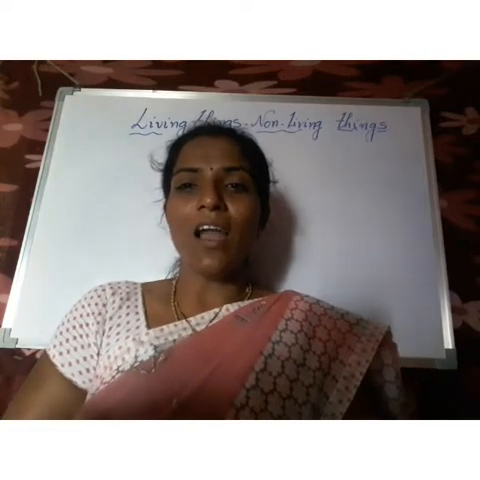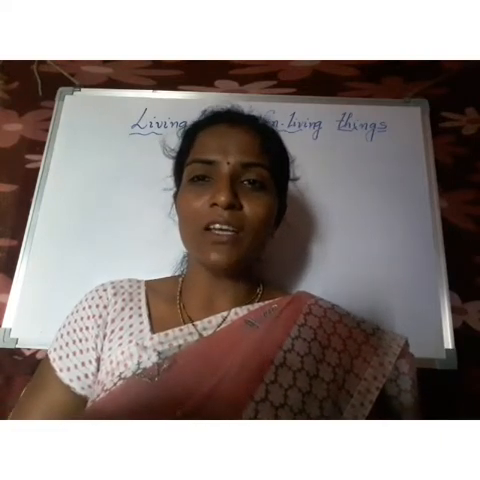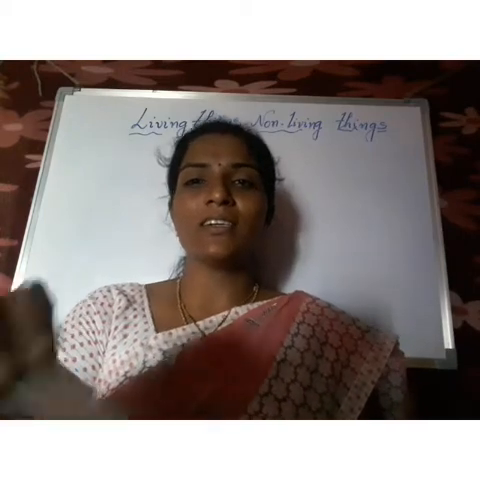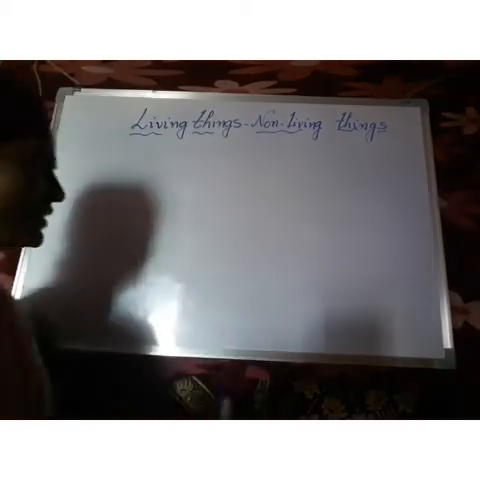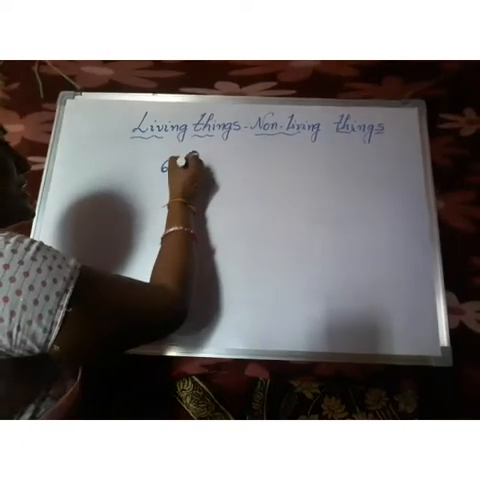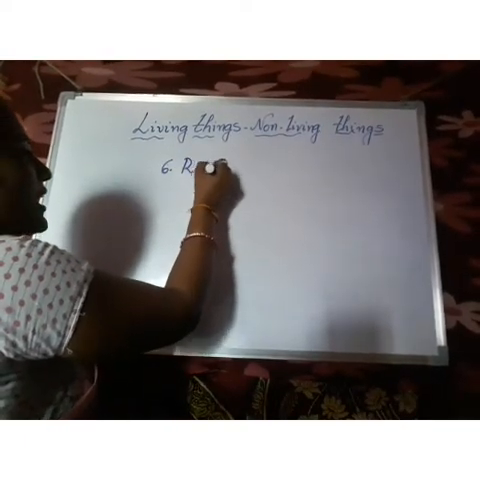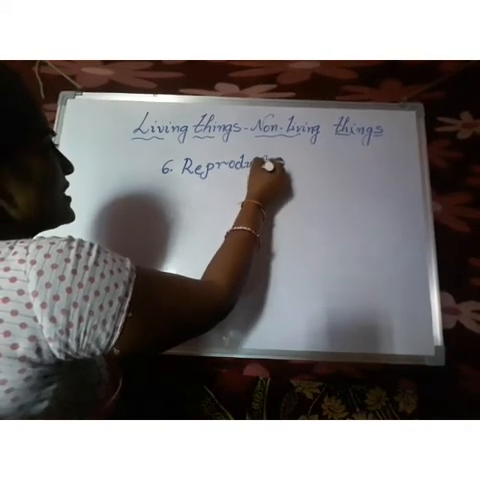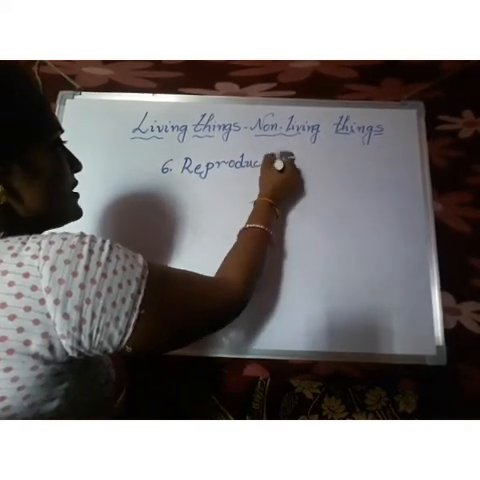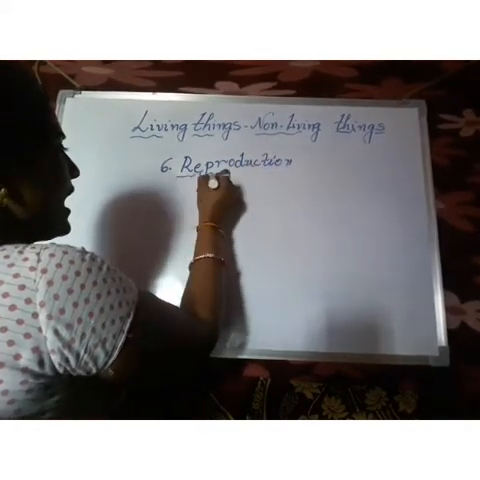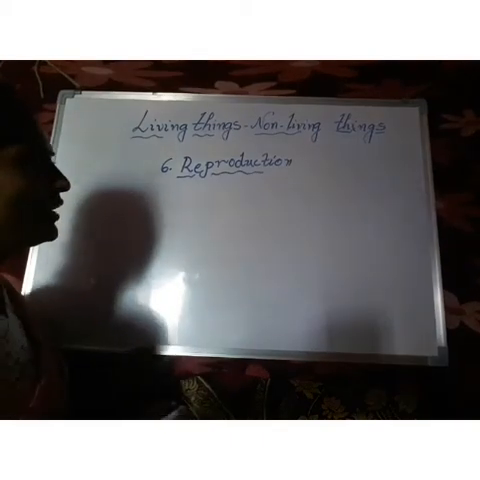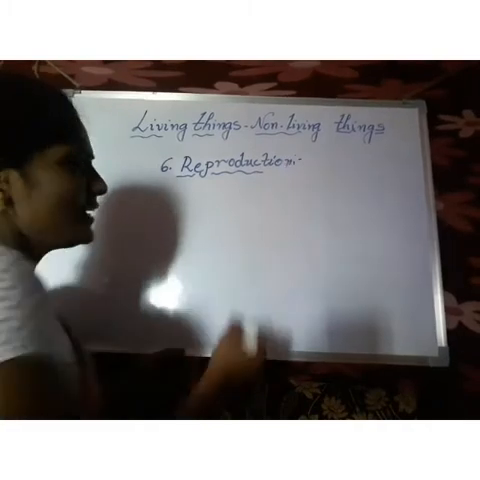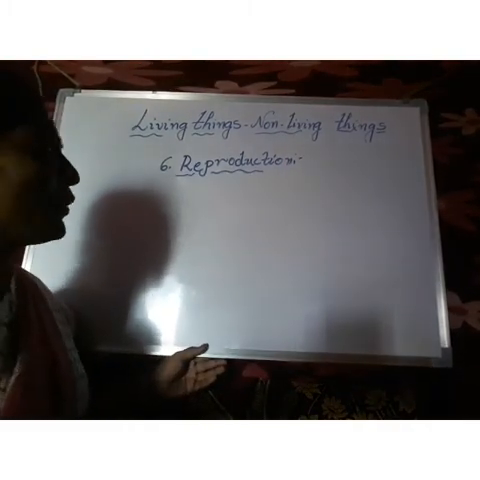Okay. And the last character remains. So today we have to know about the last character, which is reproduction. What is the sixth character, children? Reproduction. What is the spelling of reproduction? Reproduction. See, in this name itself there is the word production.